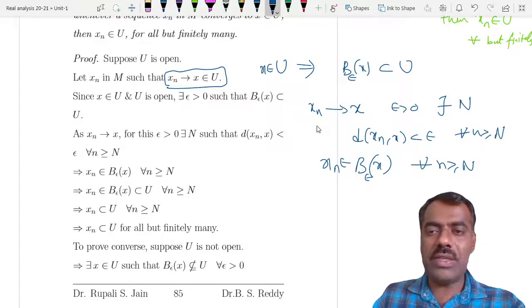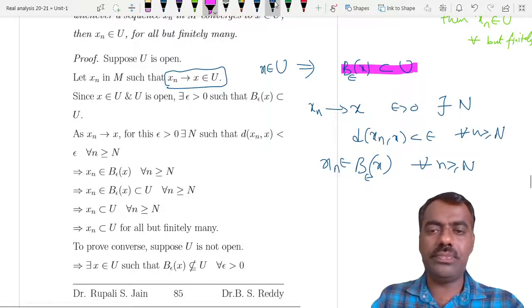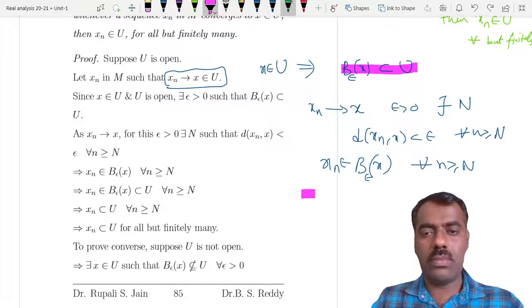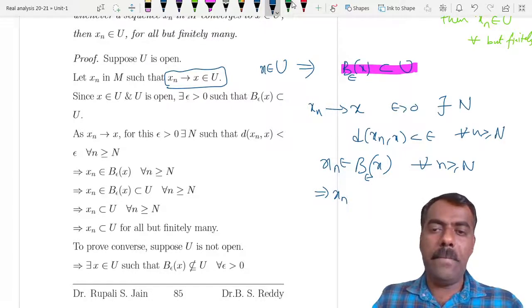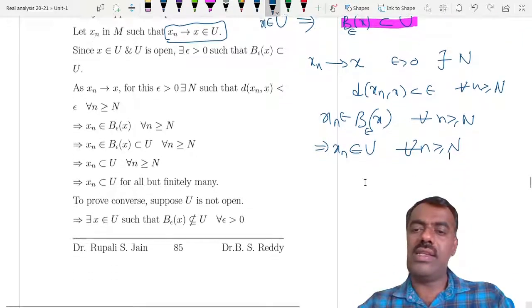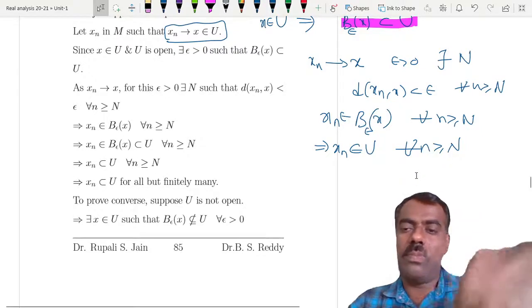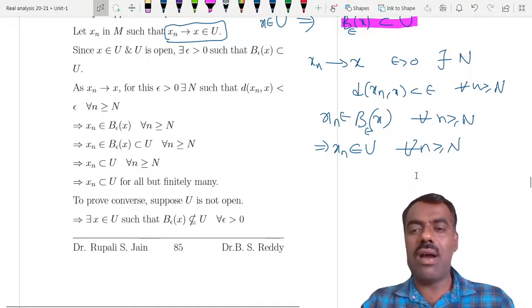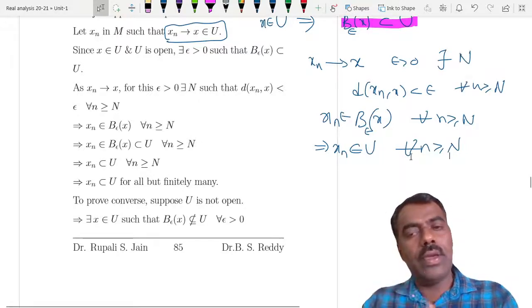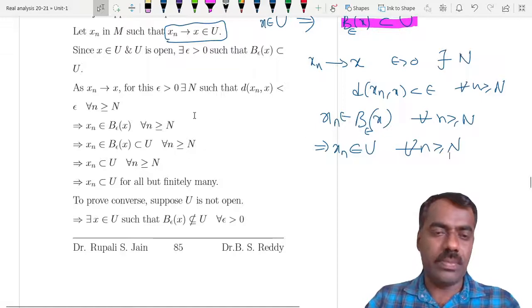But this B(x, epsilon), you can see here, is contained in U. That means, because B(x, epsilon) is contained in U, the x_n's belong to U for all n greater than or equal to capital N. So from capital N stage onwards, all elements of the sequence x_n are in U. So except finitely many, every element of that sequence is in U, right?